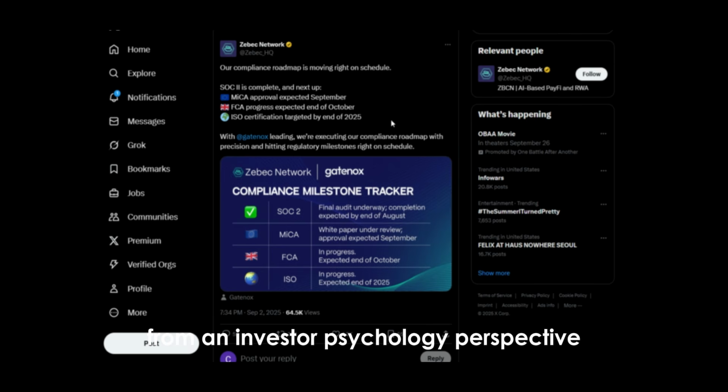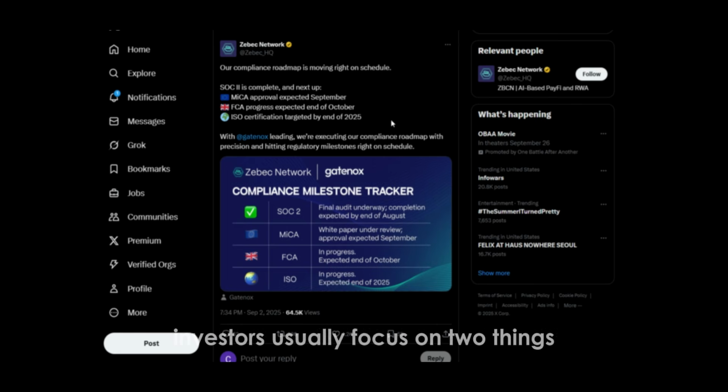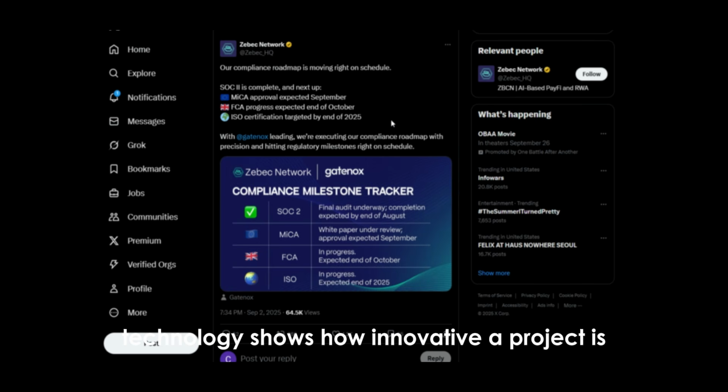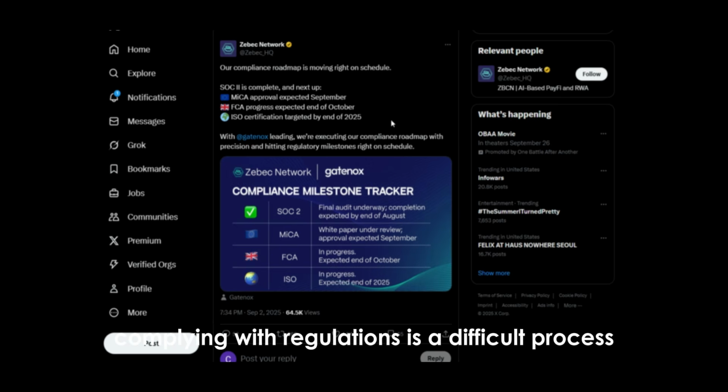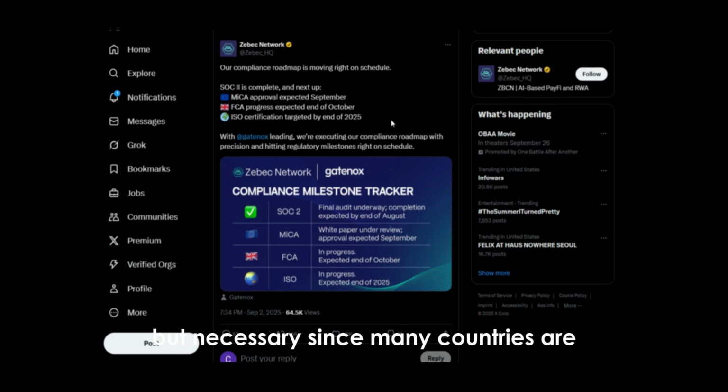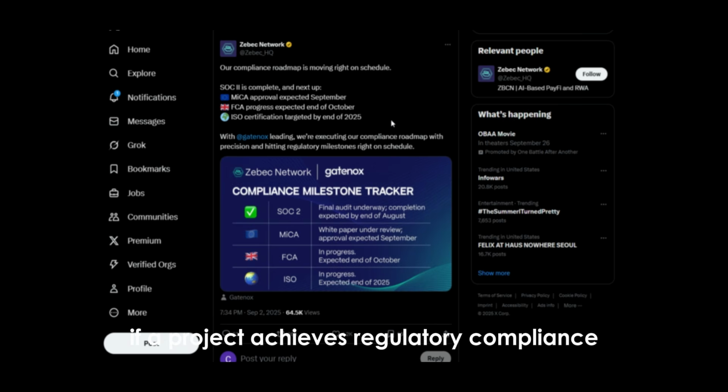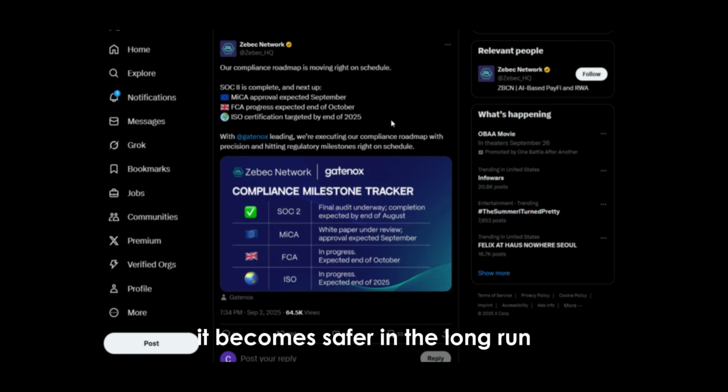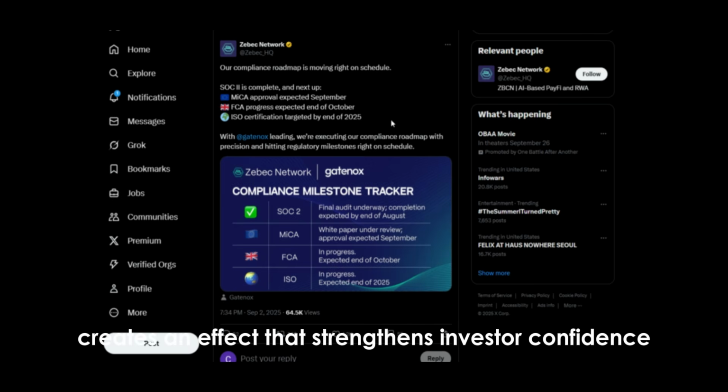From an investor psychology perspective, this tweet has a very strong impact. In the crypto markets, investors usually focus on two things: technology and regulation. Technology shows how innovative a project is, while regulation shows how sustainable it is. Complying with regulations is a difficult process, but necessary since many countries are strictly supervising crypto projects today. If a project achieves regulatory compliance, it becomes safer in the long run and attracts institutional investors. This is why Zbcn's roadmap tweet creates an effect that strengthens investor confidence.